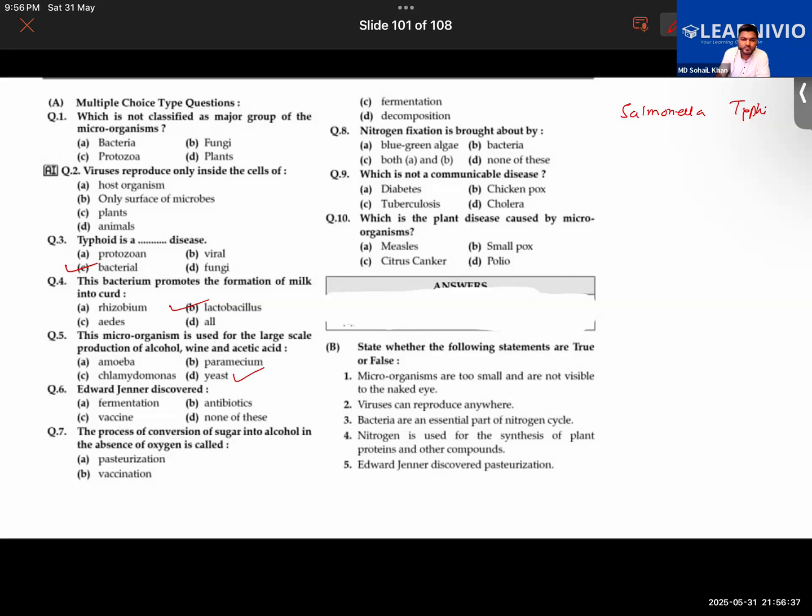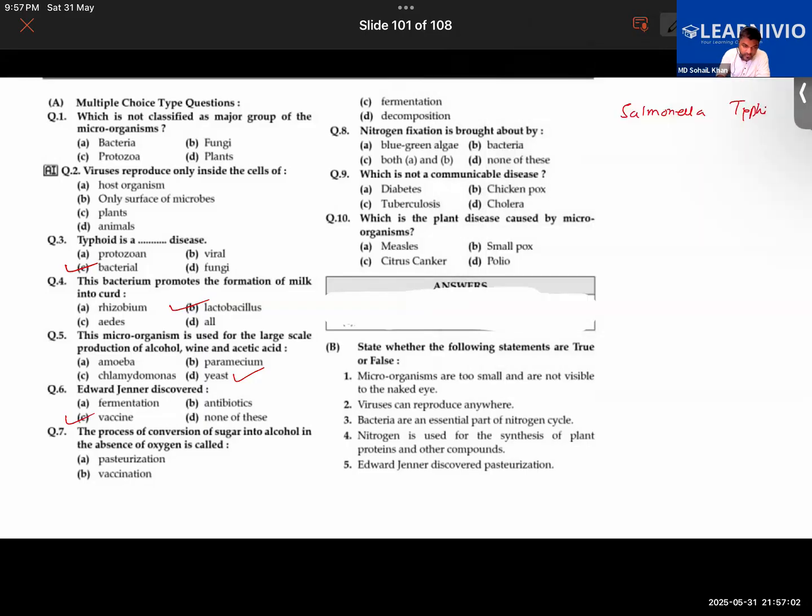Yes, Abu Bakar, what did Edward Jenner discover? Sir, vaccine. That is vaccine, right? The first successful vaccine, for smallpox, was discovered by him. Then, who discovered fermentation? Priyanka? Edward Jenner discovered vaccine actually.